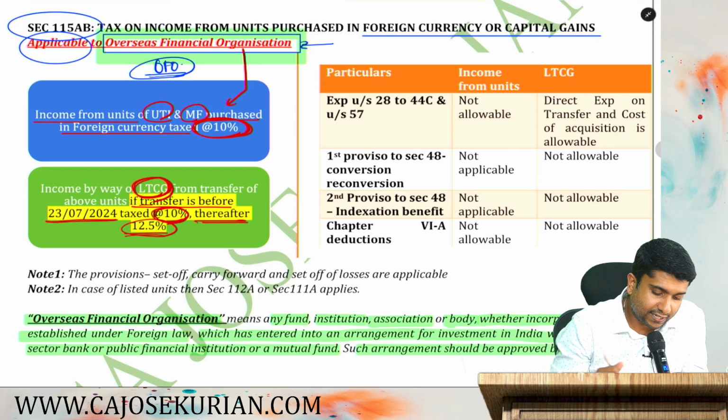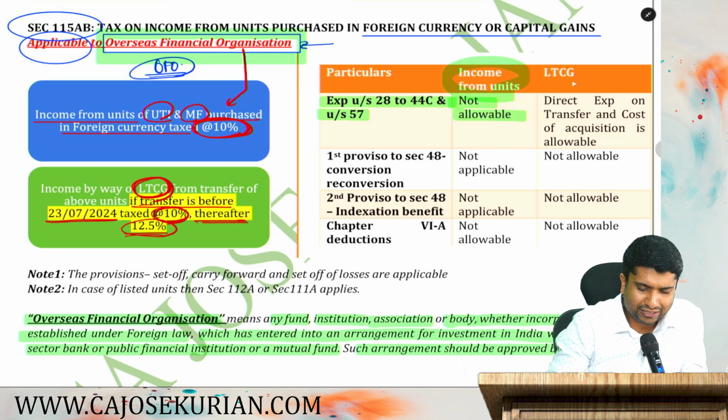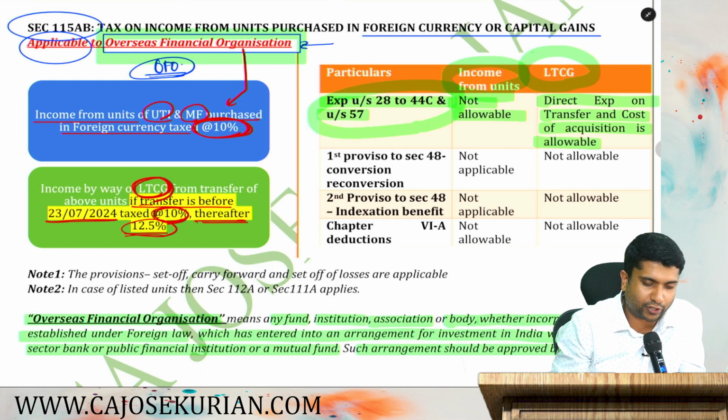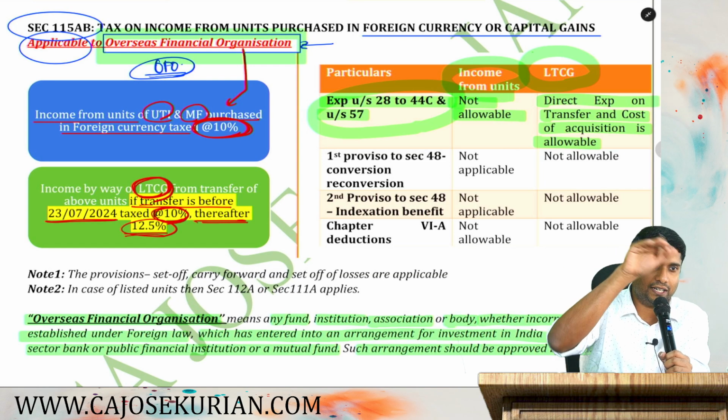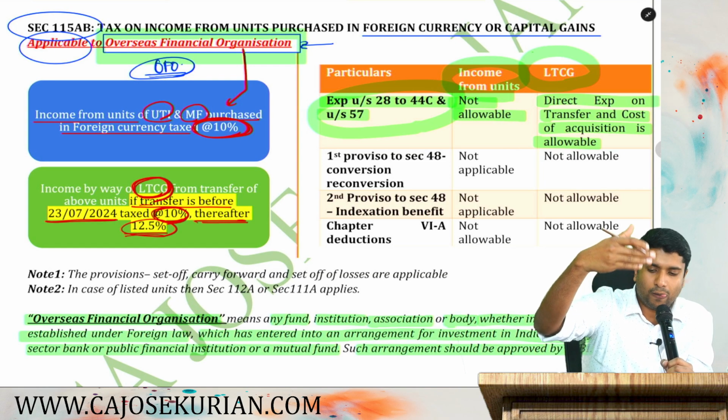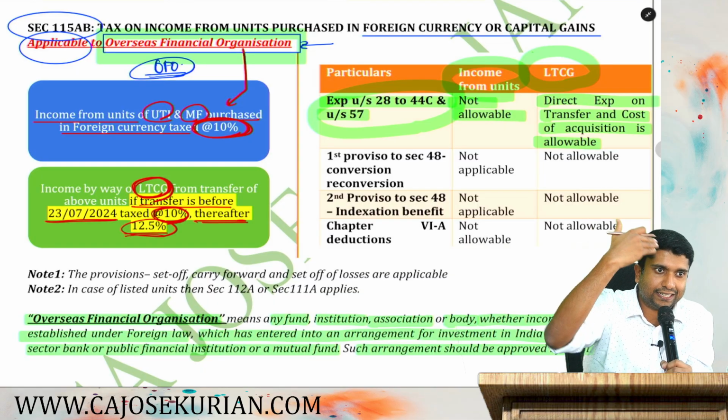Now there are certain conditions that you must follow. Number one, can you claim expenses from section 28 to 44C? Income from units, not allowable. From long-term capital gain, you can claim direct expenses as well as cost of acquisition. Even though it is not from 28 to 44C and 57, you can claim direct expenses as well as cost of acquisition as a deduction while computing the long-term capital gain.